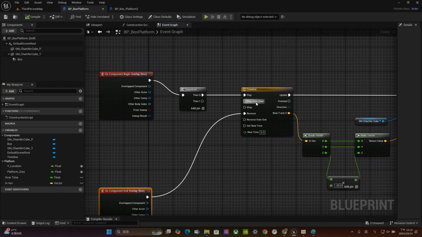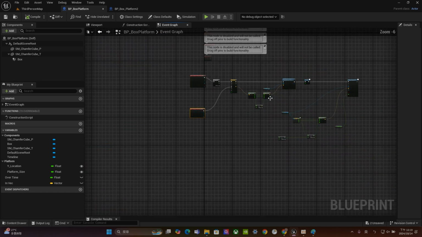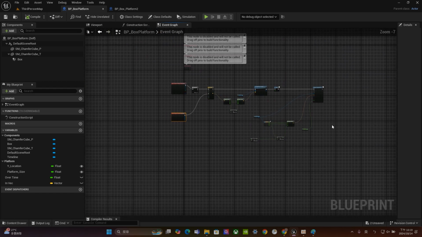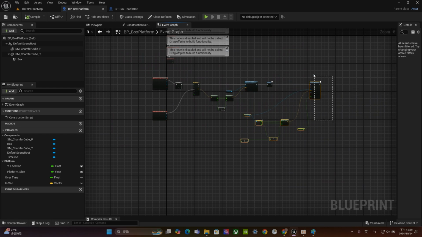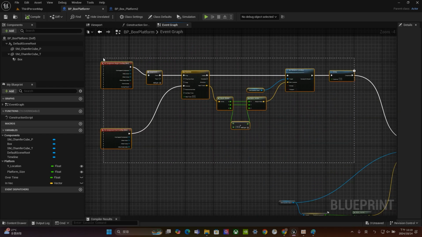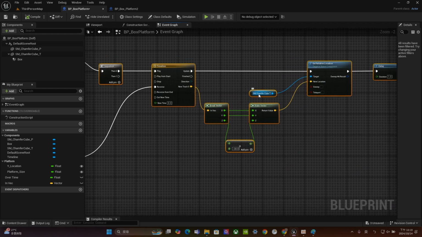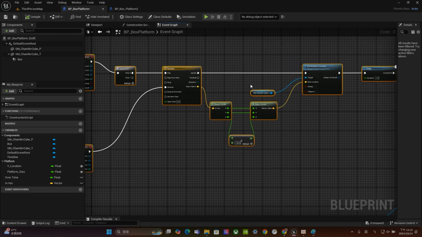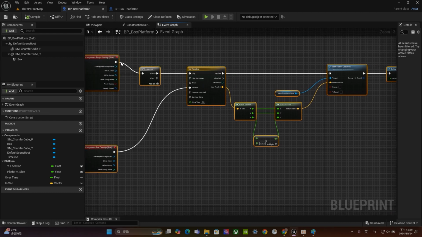So that's the thing. First, we can divide this coding into two different parts. The first one is about the trigger. You can see the control is about the trigger box. Once we enter, it will trigger this timeline.